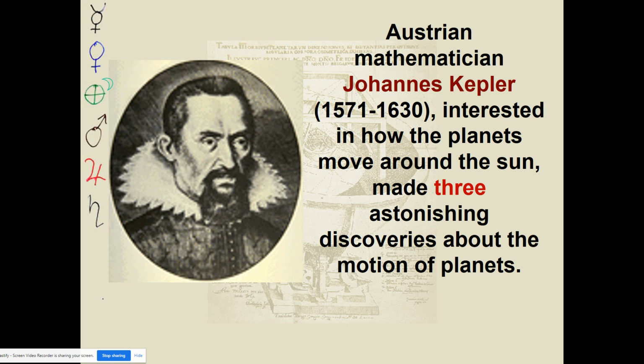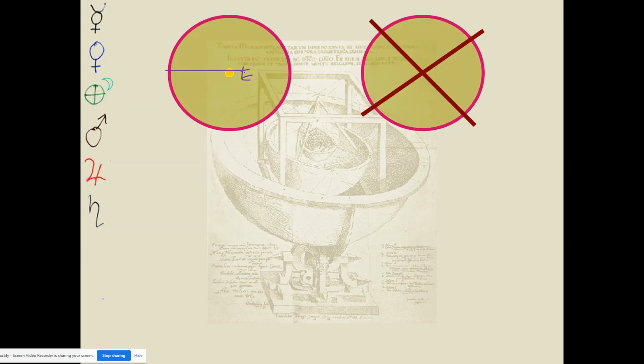Now, if you make a nice observation of the night sky, you might notice that the stars, the moon, the planets, everything seems to rise in the east and set in the west. That's a general observation. And in Johannes Kepler's day, people believed then that the Earth was at the center of the solar system because it appeared that everything went around the Earth. And they pretty much thought that everything was going around in a perfect circle.